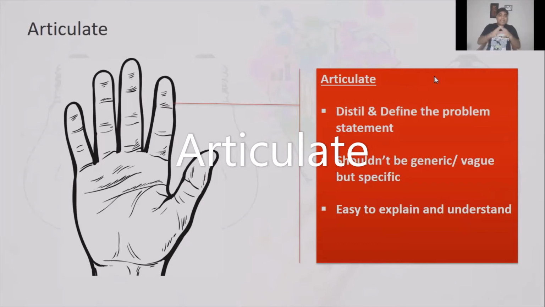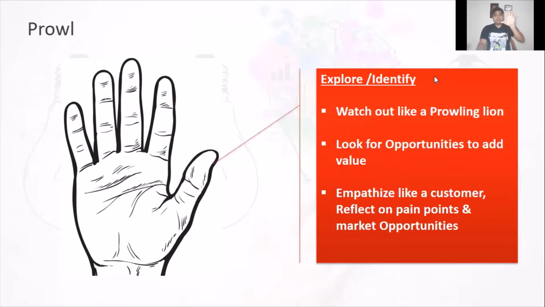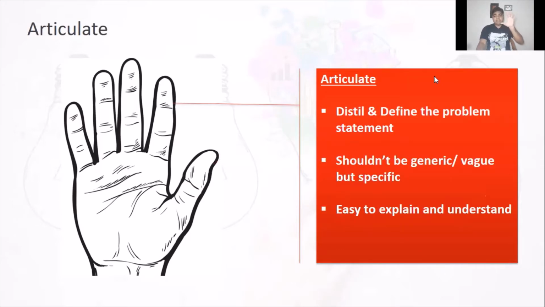Articulate. Once you explored, once you identified the possible problem statement, distill and define the right problem statement. Do not be generic, do not be vague, but be very, very specific. Now, the litmus test to understand whether you have arrived at the right problem statement is your ability to explain that easily and the other person's ability to understand that easily. As a product manager, if you are able to explain the problem statement rightly and your customer is able to understand it rightly, then you have hit the nail. Otherwise, it has to go through iteration. So P is, as I said, explore. Then A, as I said, is articulate.